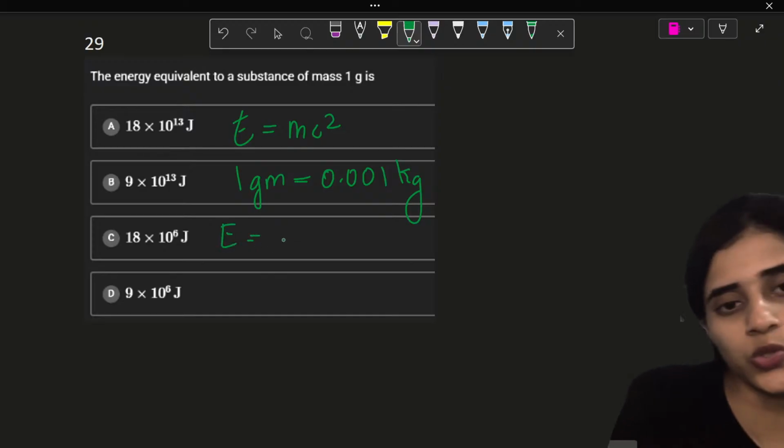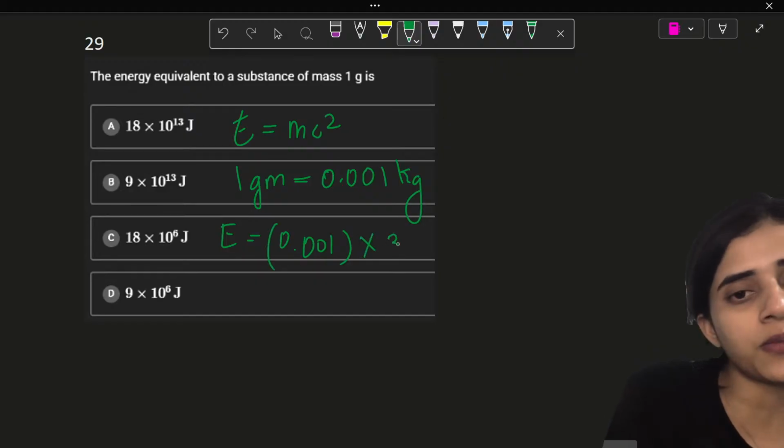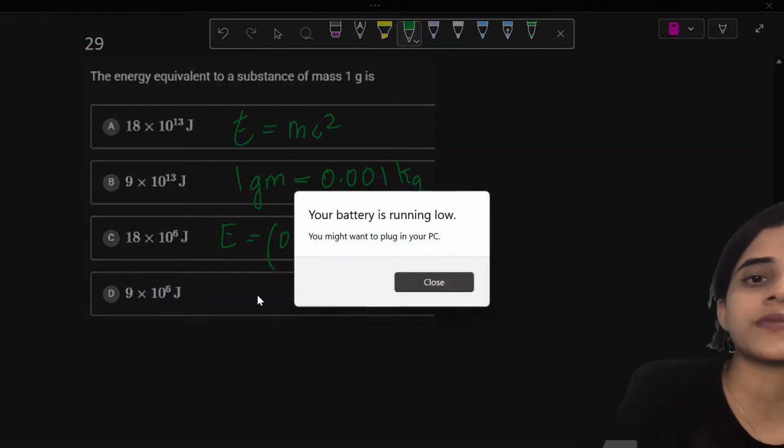E is equal to 0.001 kilograms into C is how much? 3 into 10 raised to 8 square.